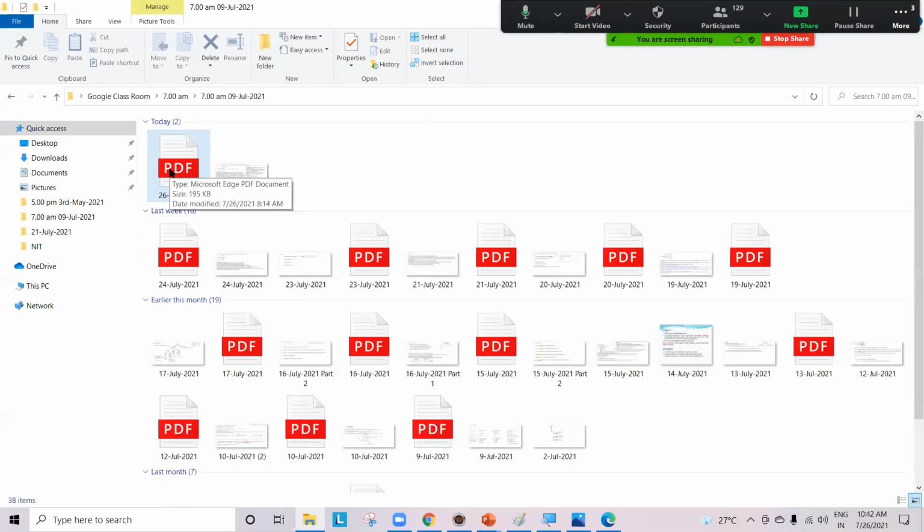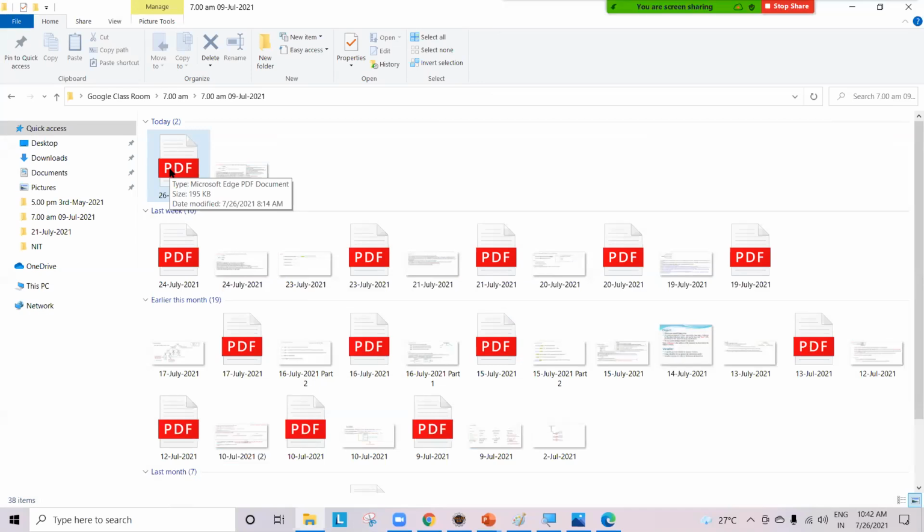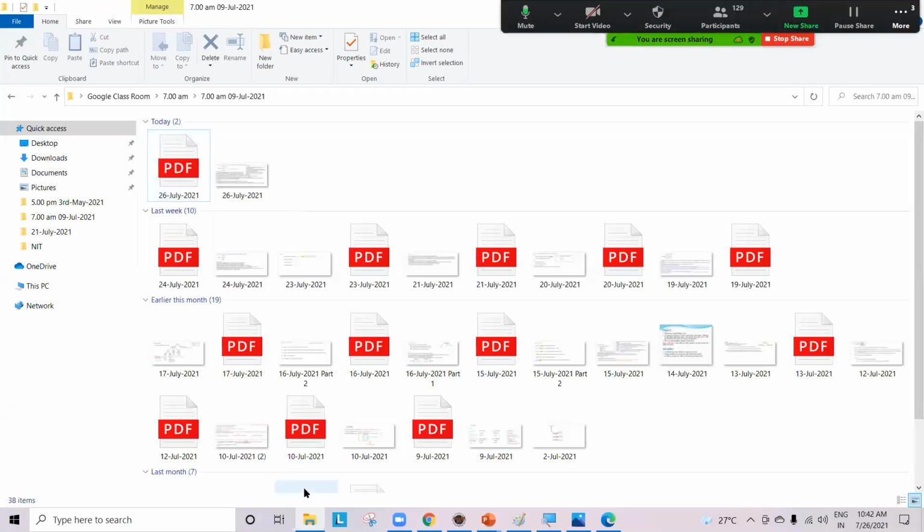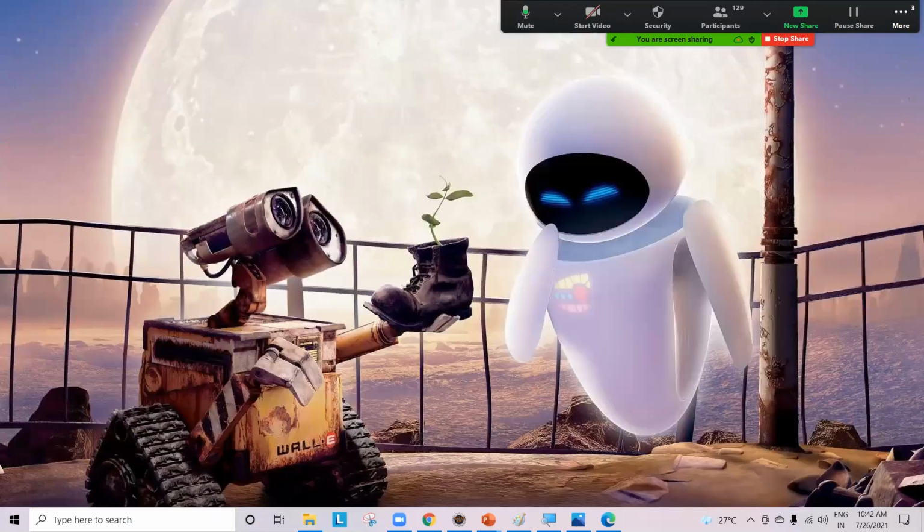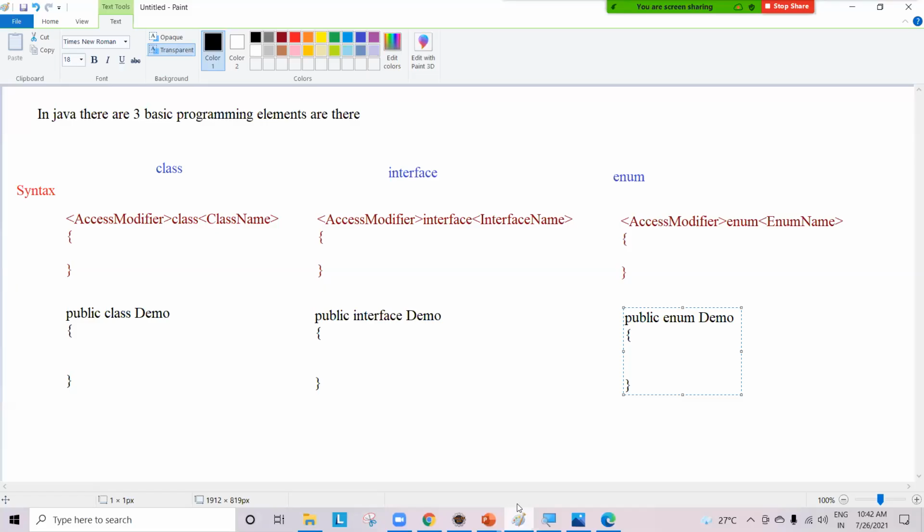the notes. What you are supposed to do is go to your places and try to get the notes from the Google Classroom and write them in your notes. And programs, whatever programs I'm giving you, I will not upload. Programs, I want you to write the code. I want you to write, okay, every day.